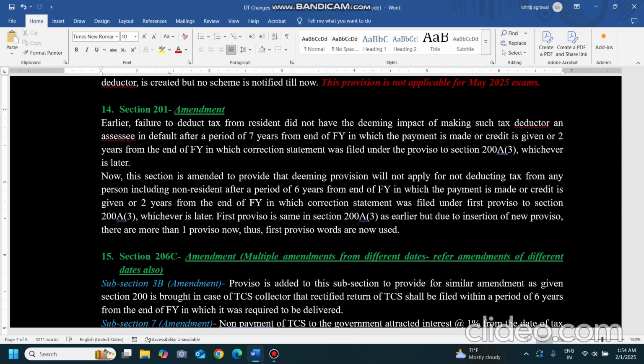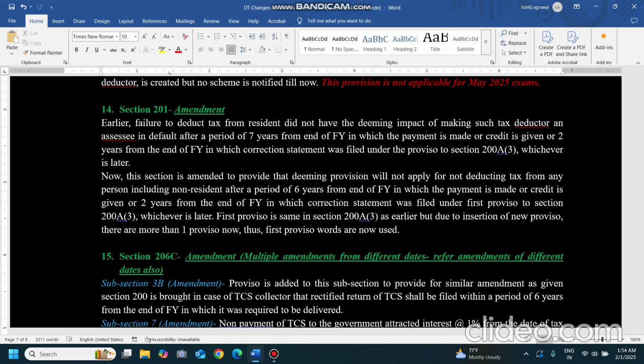Or 2 years from the end of the financial year in which the correction statement was filed. Suppose in 24-25 he has made the payment, and the correction statement is filed in the year 31-32. Then what will happen? He was not treated as assessee in default after a period of 7 years from the end of the financial year 24-25, or 2 years from the end of the financial year 31-32.